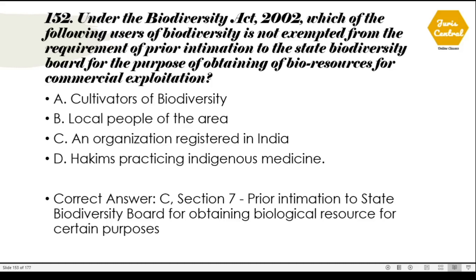So only with regard to option number C, intimation has to be given to the government, but in all of the three cases, no prior intimation has to be given for the sake of commercial exploitation.